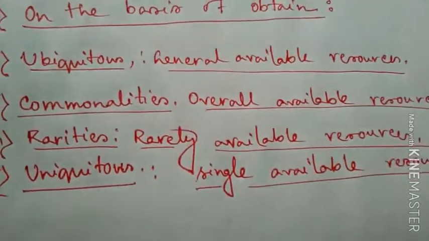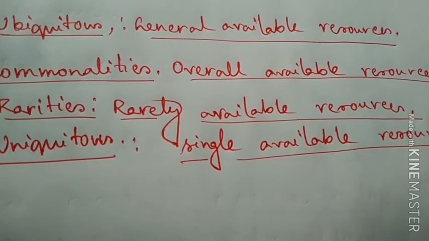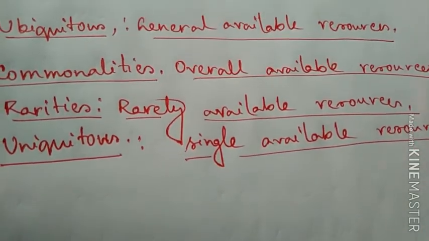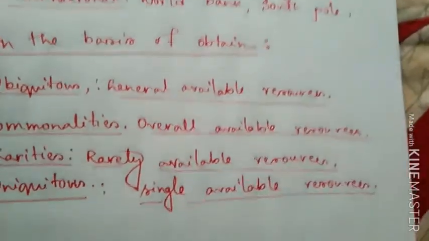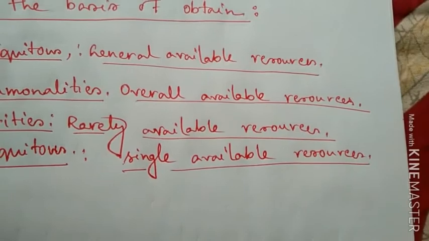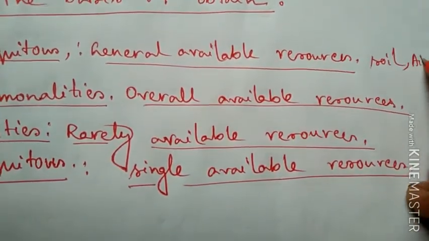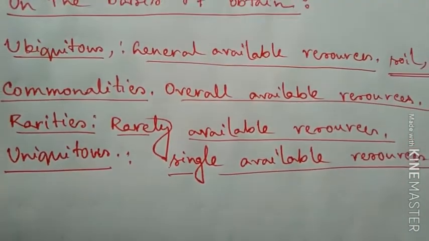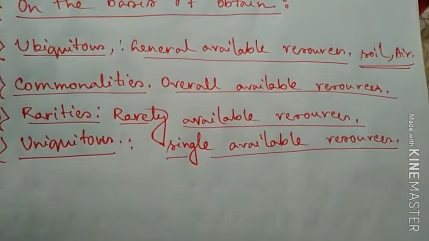Now what are ubiquitous resources? Actually, those resources you can obtain from anywhere, or you can say they are found generally and easily available on our earth. So such kind of example is called the ubiquitous resources. Example like soil, example like air. So these resources you can find everywhere in a general concept. So such type of resource is called the ubiquitous resources.